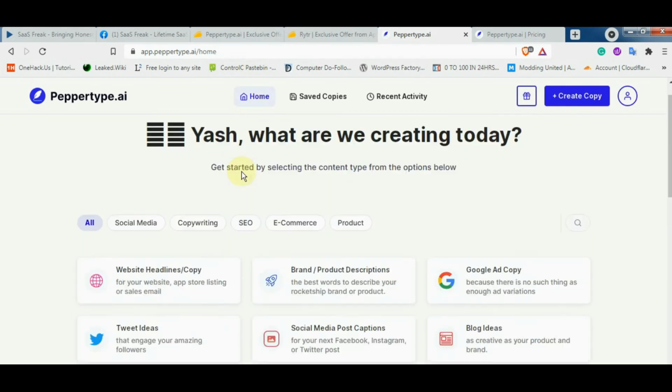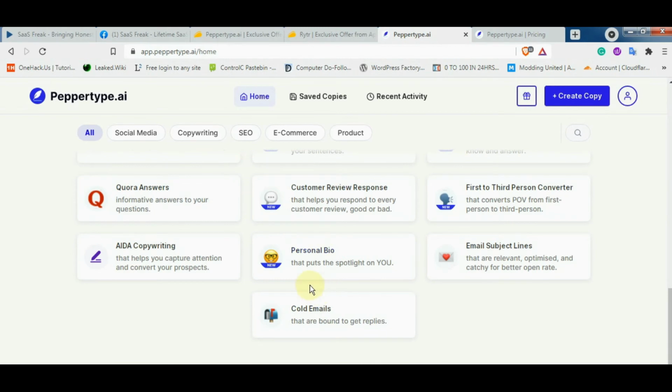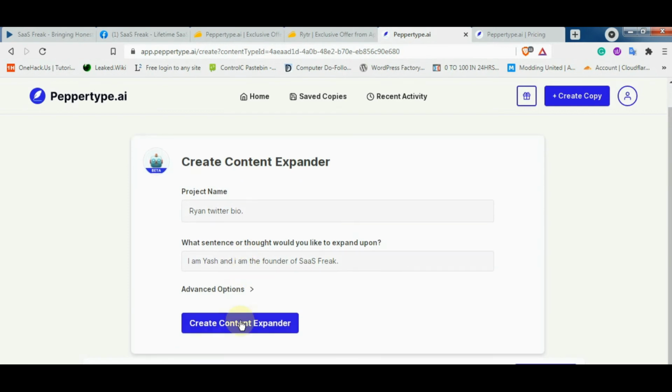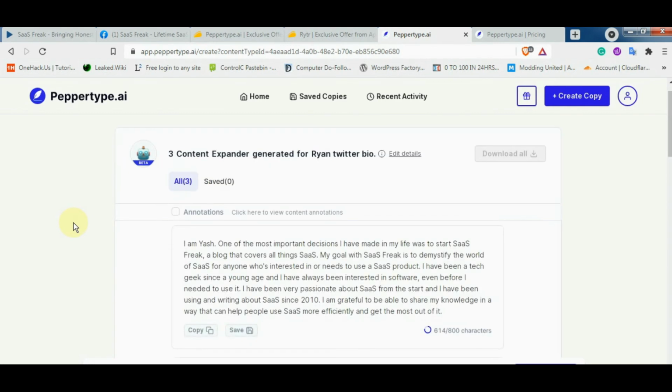Now let's try some other use cases. I will try content expander. Yeah, so this sentence is quite short, so let's just expand it. Just click on create and wait a bit. It might take a bit more time. So yeah, here it is. Basically it has expanded my one line sentence to almost 7 lines. So that's quite huge. Let's read it.